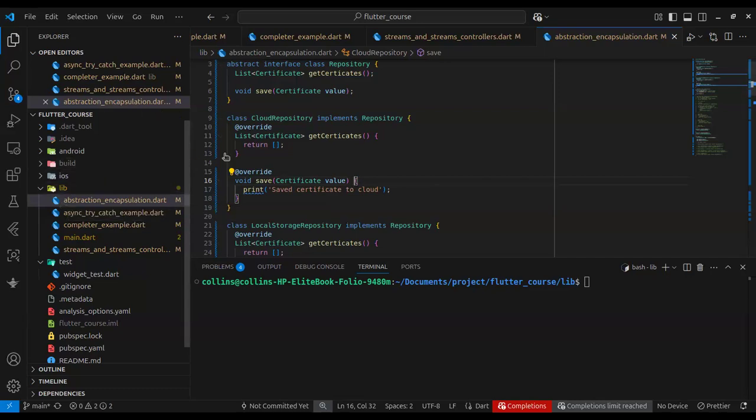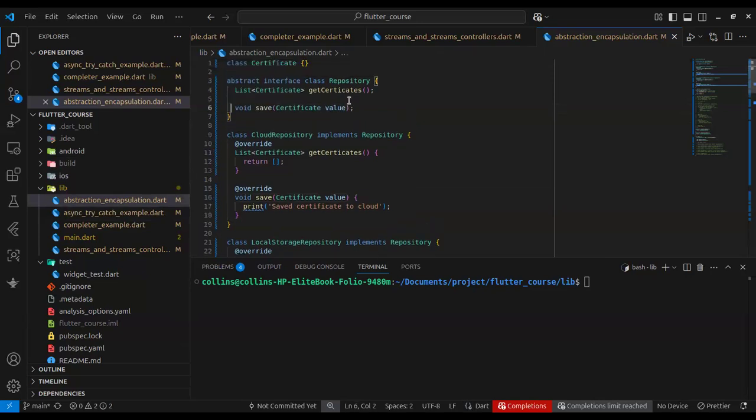But if you define clear interfaces of what your code does, and each part of the code communicates through those interfaces, you don't have to worry about whether something will break. You can implement new things gracefully. So that's the importance of abstractions, and we'll be seeing those use cases in the future when we start doing our application.